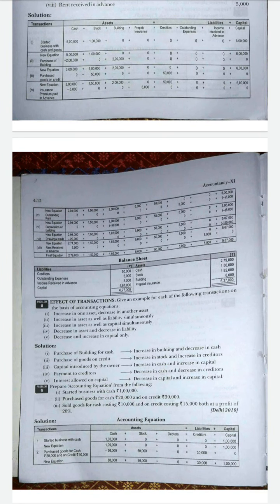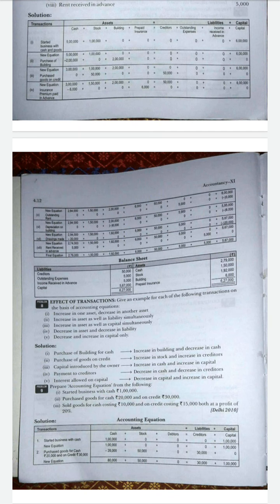Another one, see the eighth sum: effect of transactions, and give an example for each of the following transactions on the basis of the accounting equation. The problem is very easy. First one is increase in one asset, decrease in another asset. They gave the effect of changes in the transaction, and they asked you to write the type of transaction. You can give any asset example; the name of the asset is as per your wish.